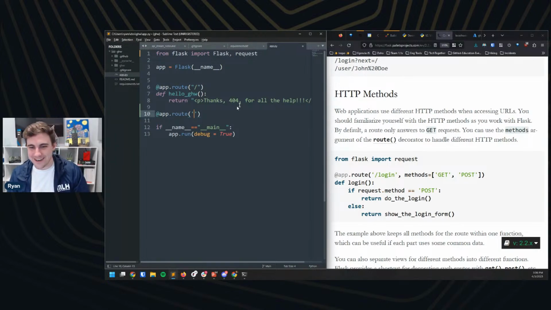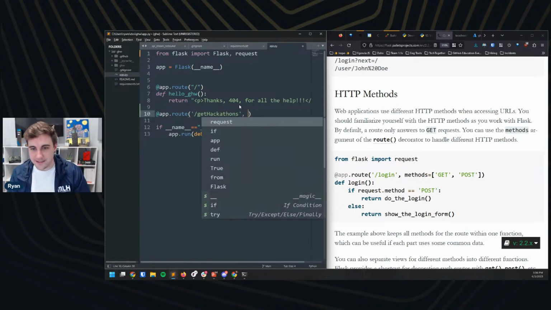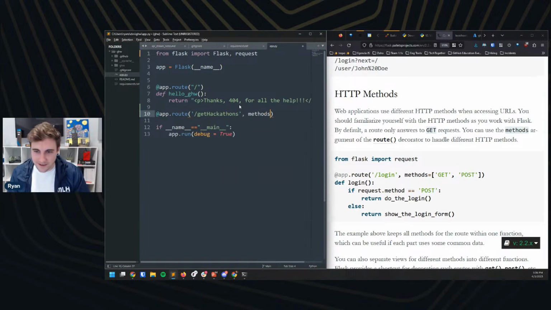So what I'm going to do here is we're going to call this route, I don't know, let's call it get hackathon or something like that. Spoiler alert, we're going to be getting some hackathons. That's my game plan for the API here today. And let's make this a get-only route.